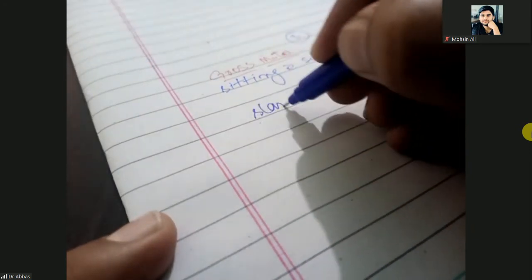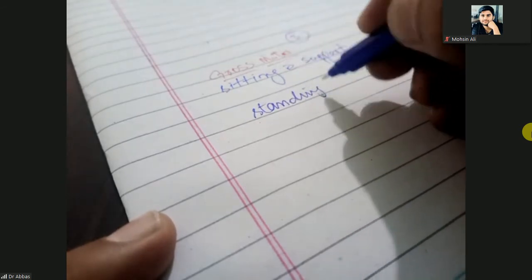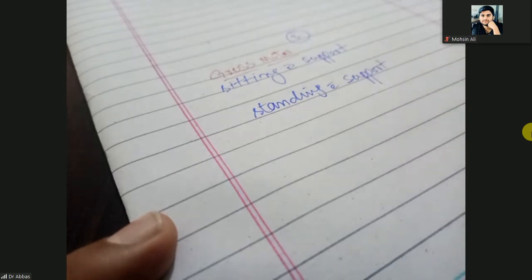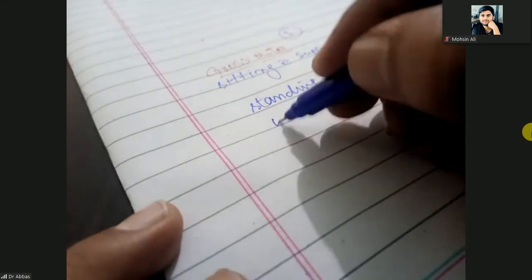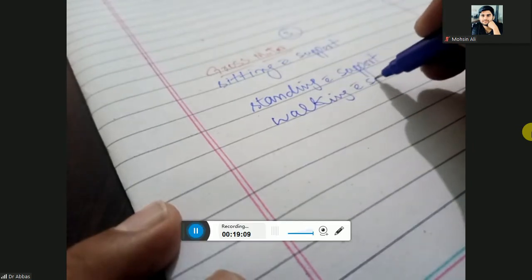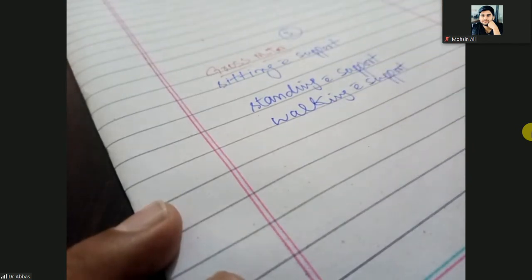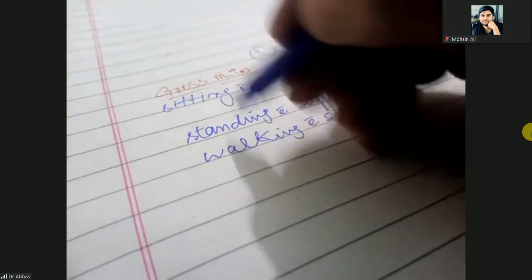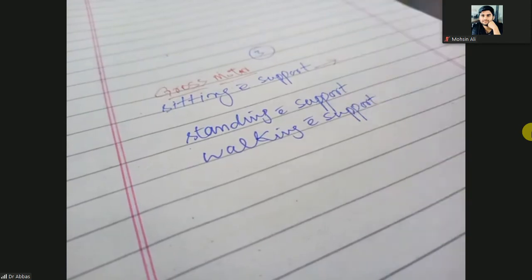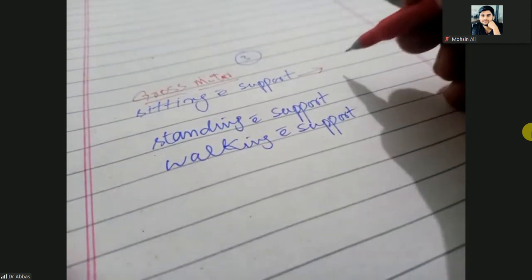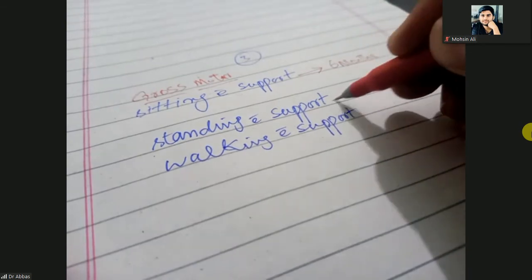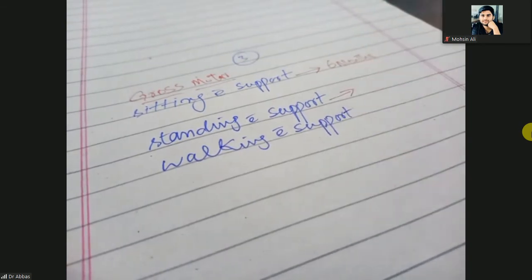Standing with support. Walking with support. So these are all the gross motors. Normally a baby or child sits with support up to 6 months, stands with support up to 9 months.